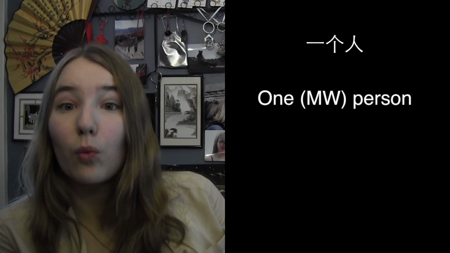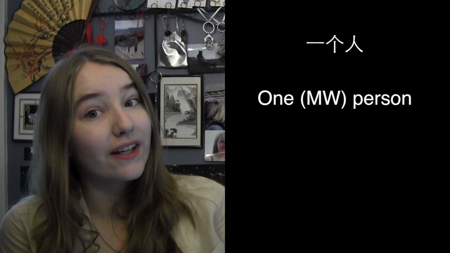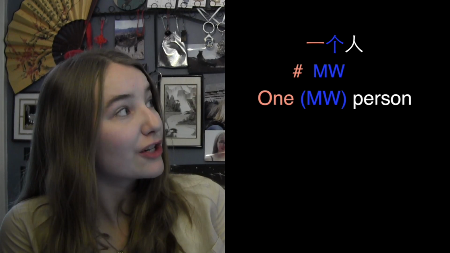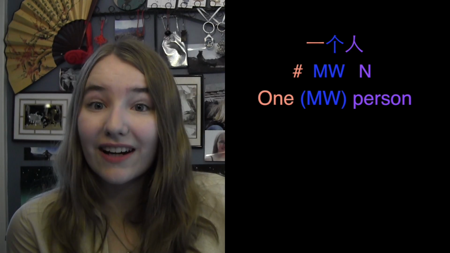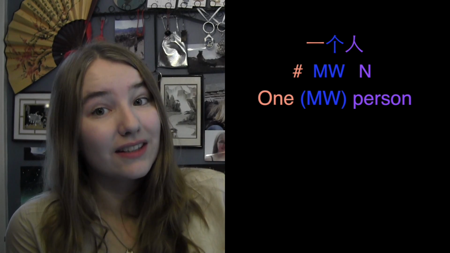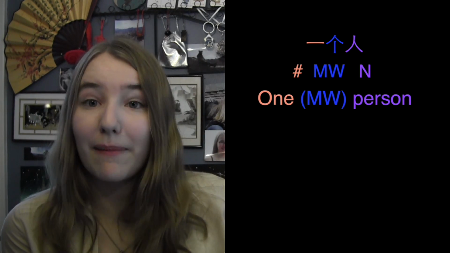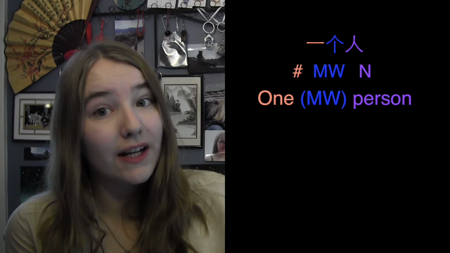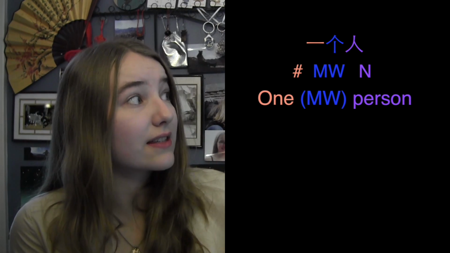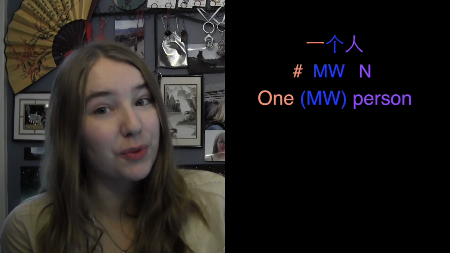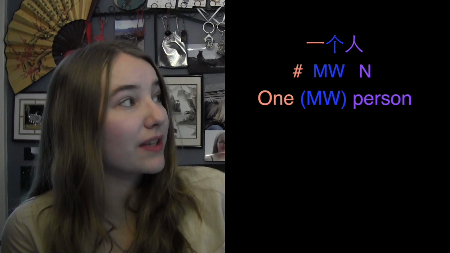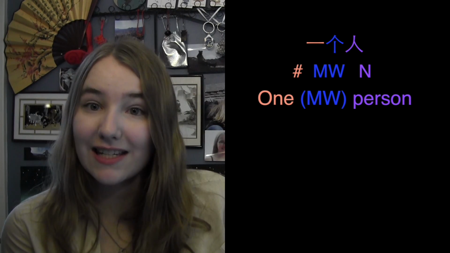Let's look at an example in Chinese. We could say 一个人, which means one person. The order here is number, measure word, noun. In our English translation, the word 个, which is our measure word, isn't really included, since we don't require a measure word in this case. However, in the Chinese translation, 个 is still there, so let's keep measure word in parentheses to remind us that we still have a measure word in our Chinese phrase.